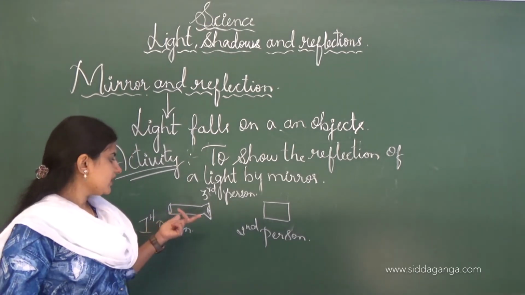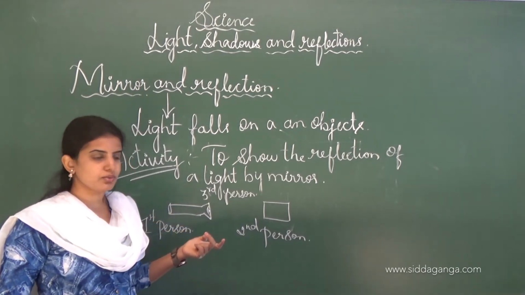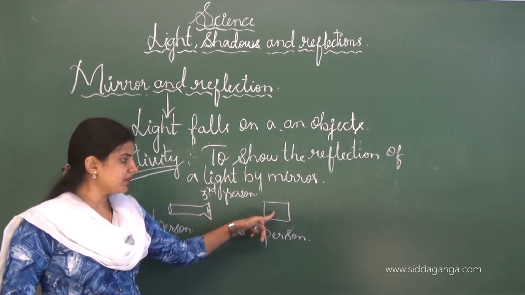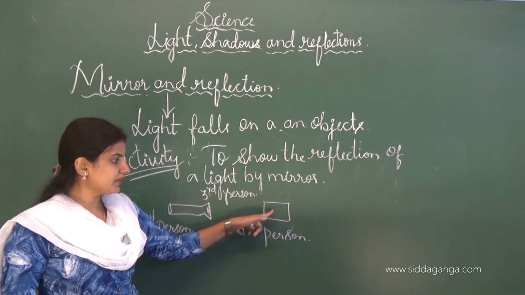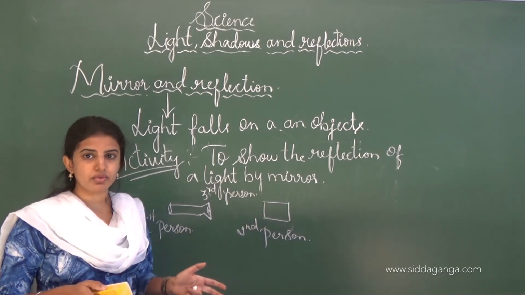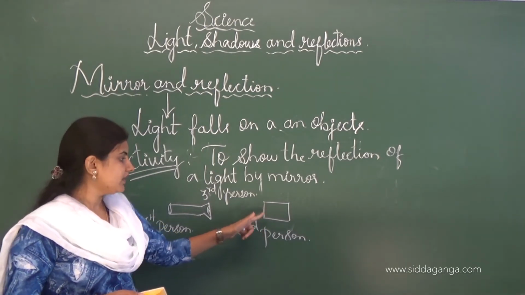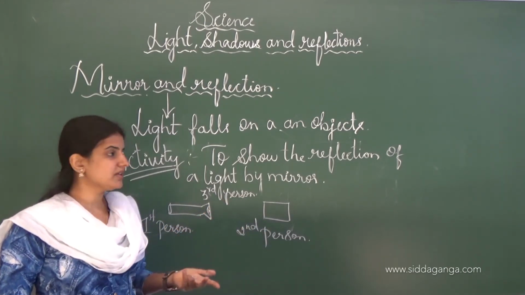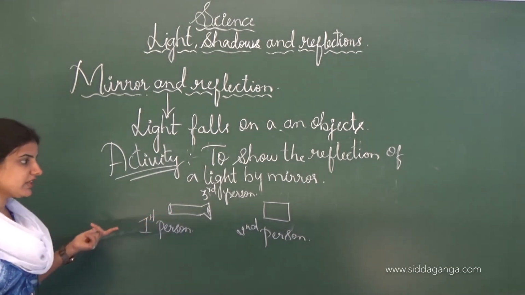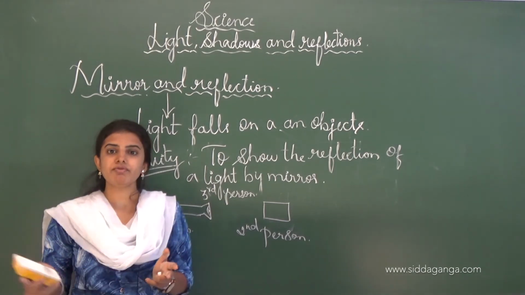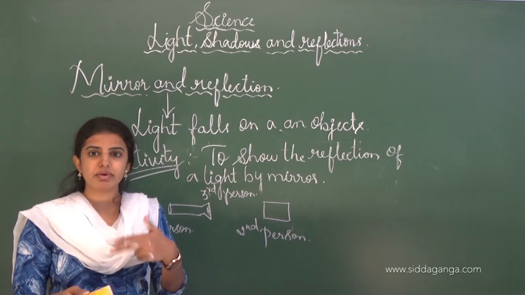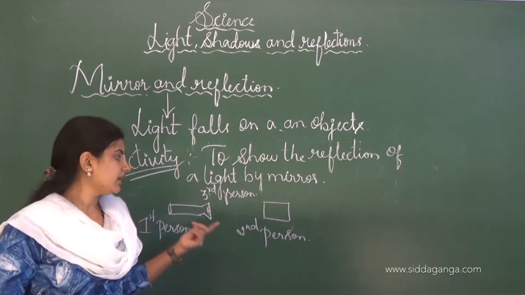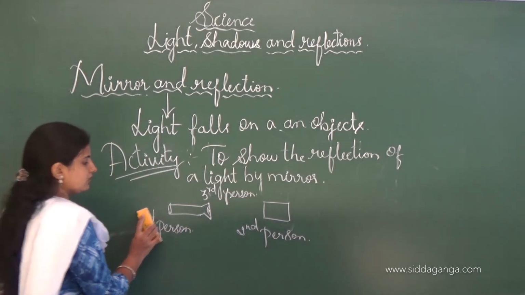If we put on the torch in a dark room, the rays of the torch will fall on the mirror, and when we move the mirror slightly, the rays will be reflected to the third person. Thereby we can say that reflection takes place when the light falls on the mirror, bounces back, and is reflected to the other side. This is how the activity is done.